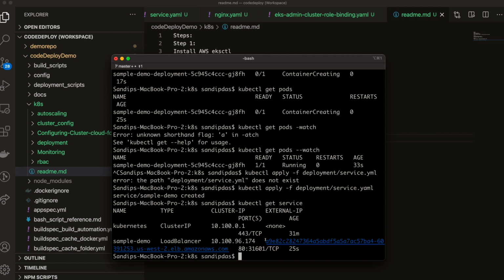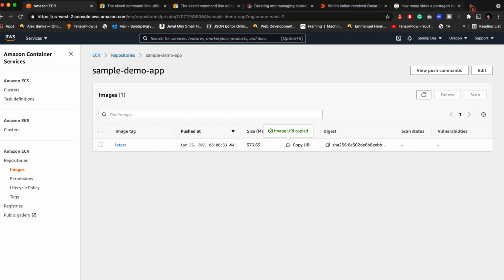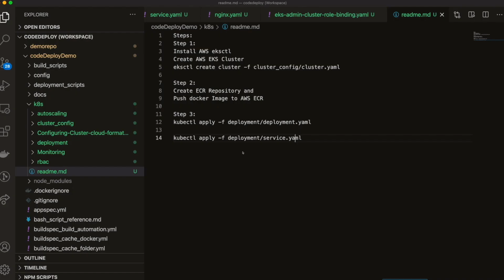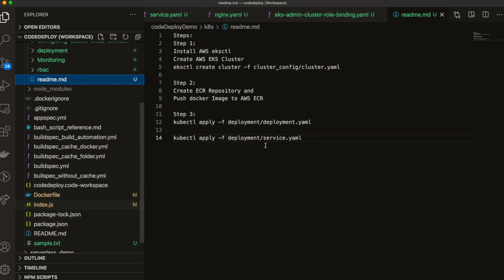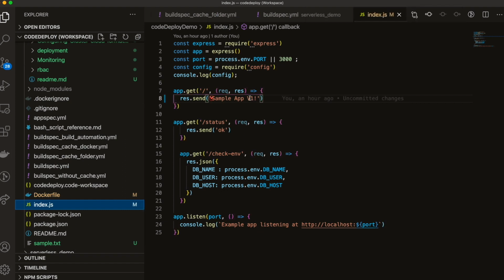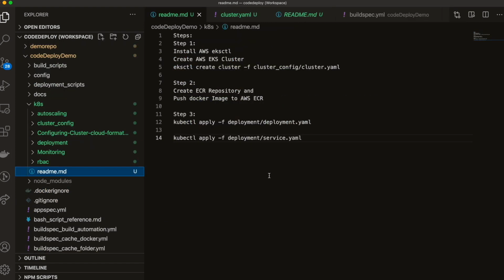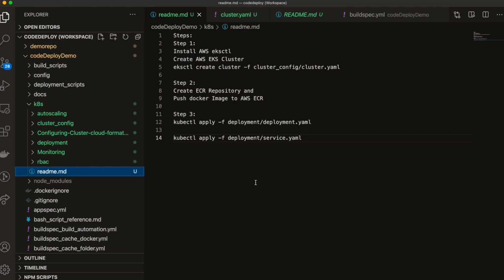Just copy this and try to load it in the browser. Now you can see sample app version 1. That means our application is now running fine. You can see the index.js file here, where we are running the sample app with this version. So now our application is running fine. You may see it here, and that's it. Thank you for watching this tutorial.